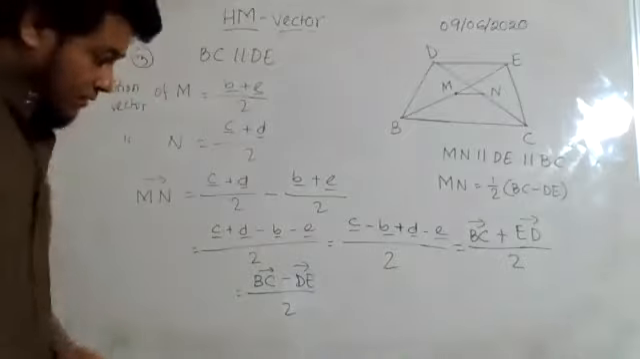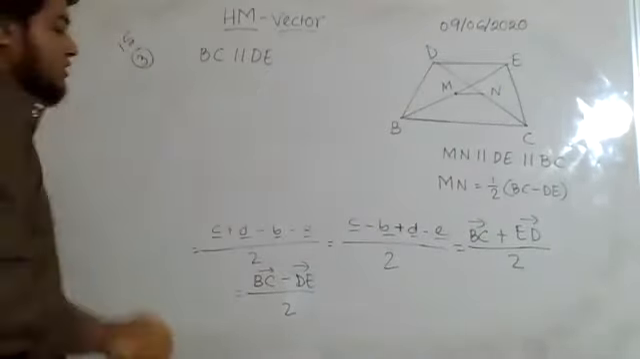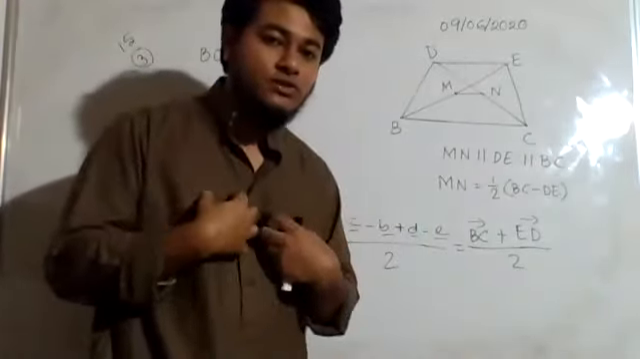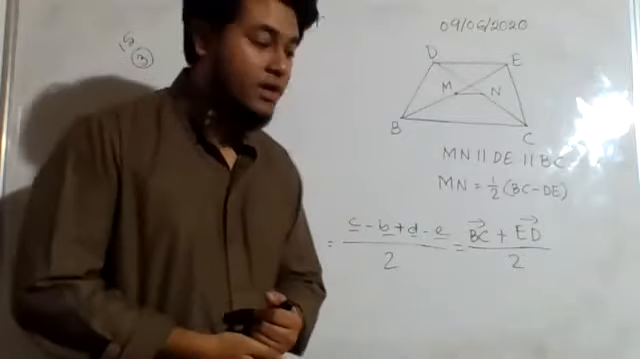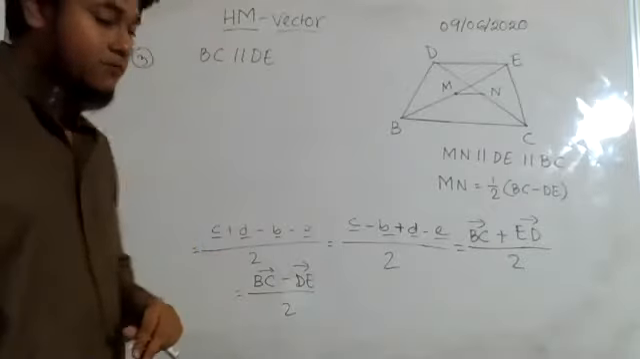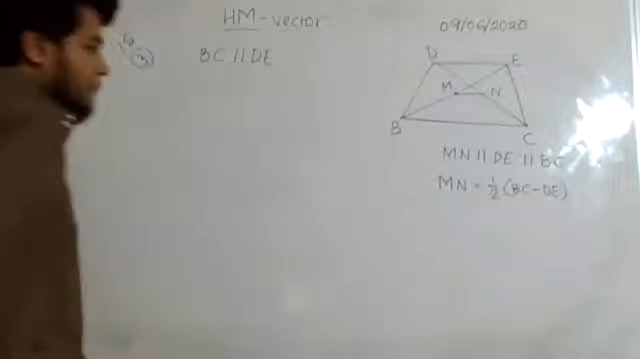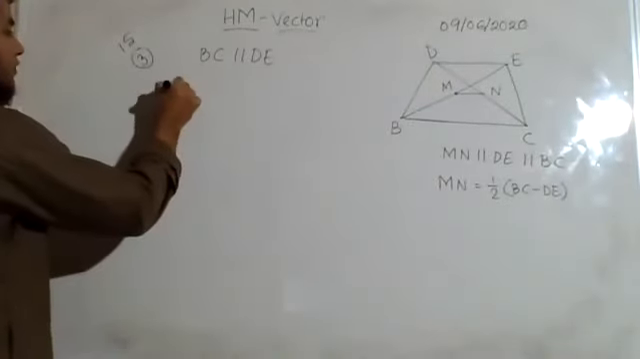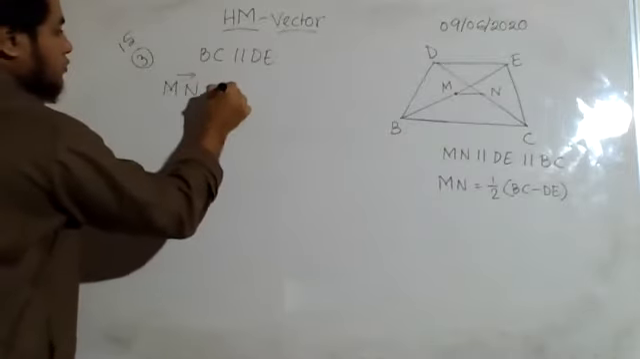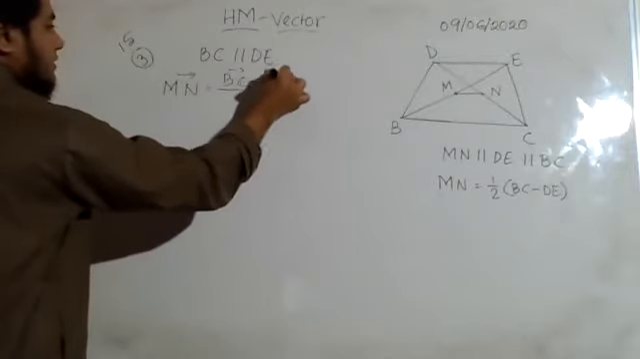Okay. But if you notice, they did not put any vector sign. That means they told us to show the magnitudes are equal. So if I keep this vector sign here and leave it, it's not enough. So from here, I need to write the final line. I have proved that MN is equal to (BC minus DE) divided by 2.